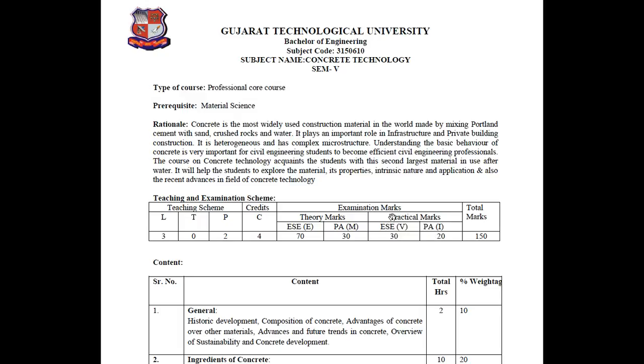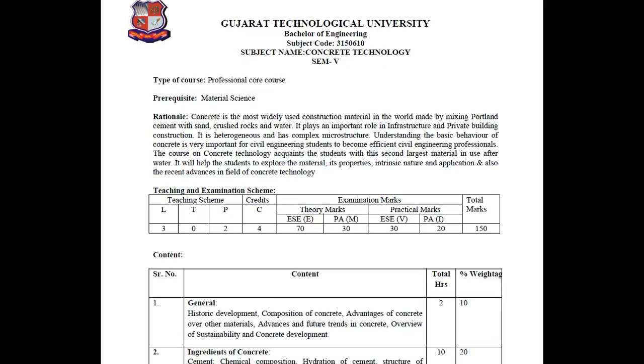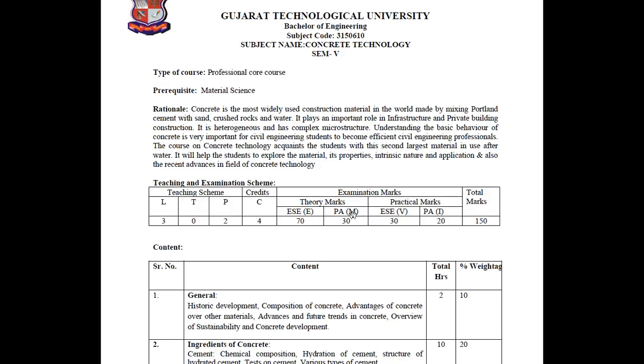In practical marks, we consider the lab manual and the practical performance during the lab session. We also conduct the practical examination at the end of the semester. From that we put the marks for practical and end semester viva.